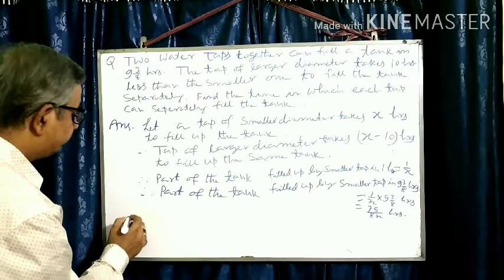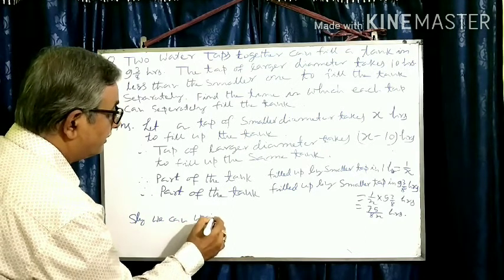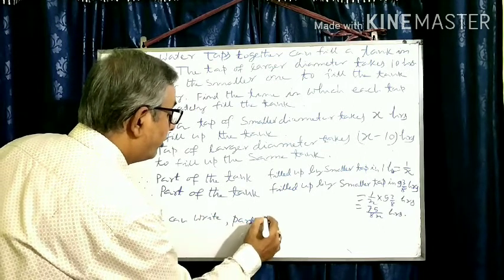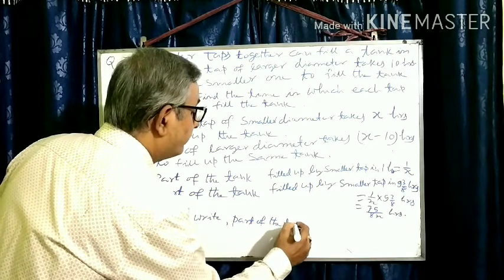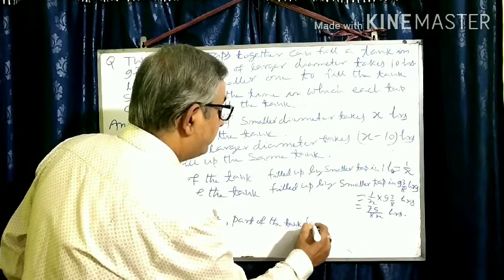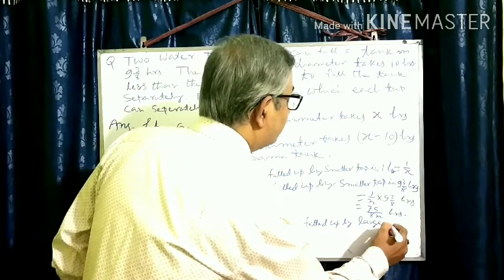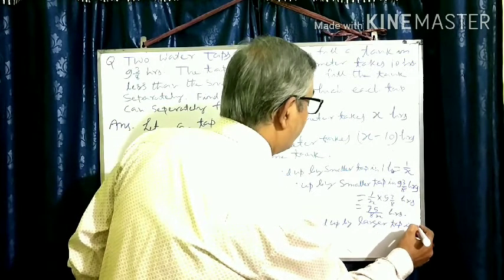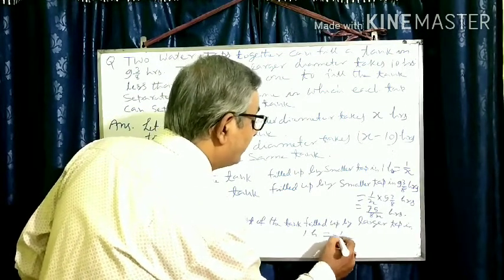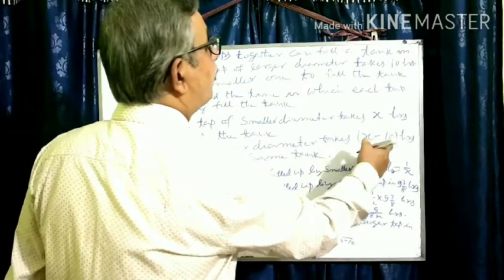Similarly, we can write the part of the tank filled up by the larger tap in 1 hour is equal to 1 by x minus 10, because the tap of larger diameter takes x minus 10 hours to fill up 1 tank.